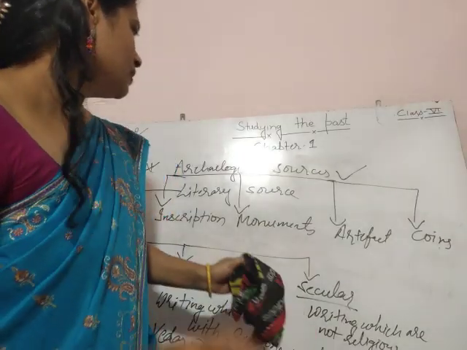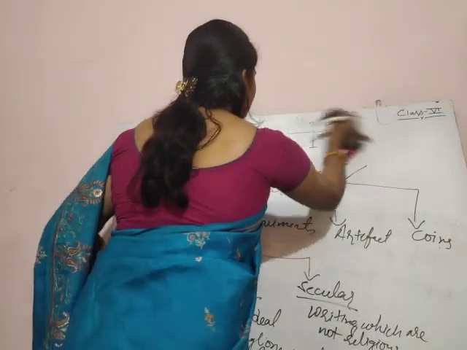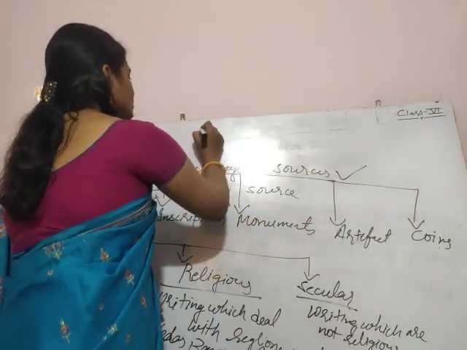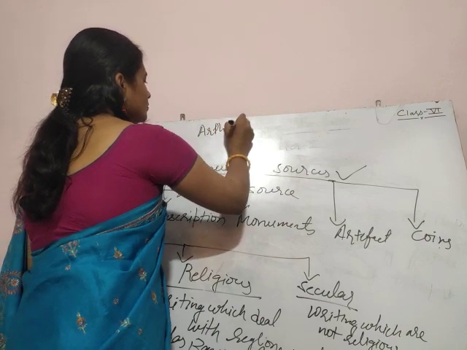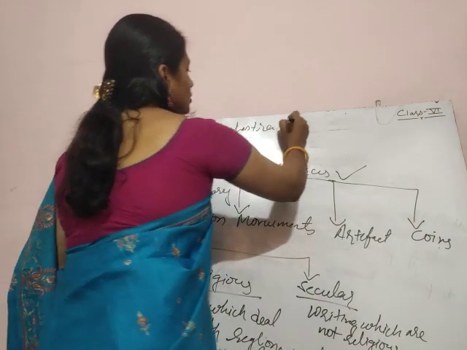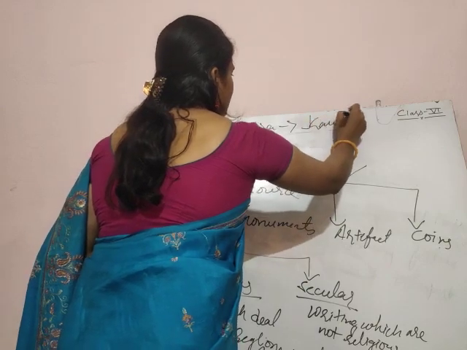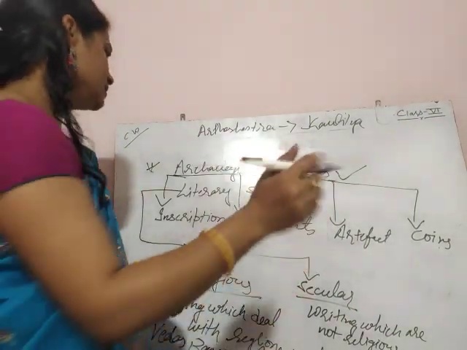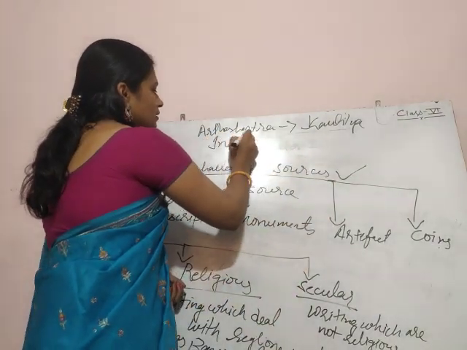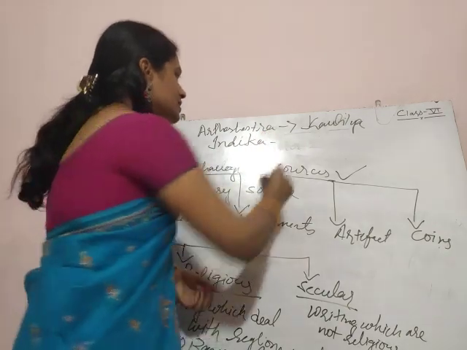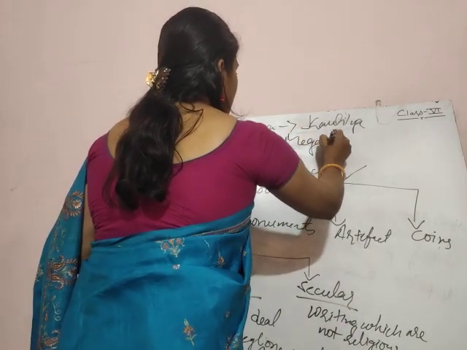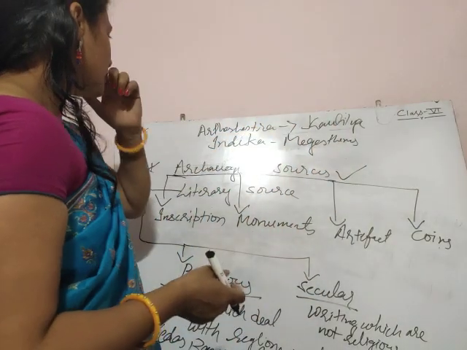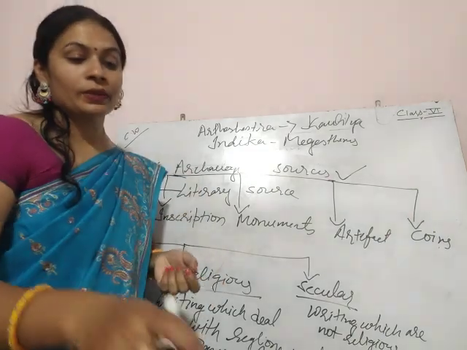Examples are Arthashastra, a very important book, which was written by Kautilya, and the Indica by Megasthenes. We will read about these books in the next chapters.